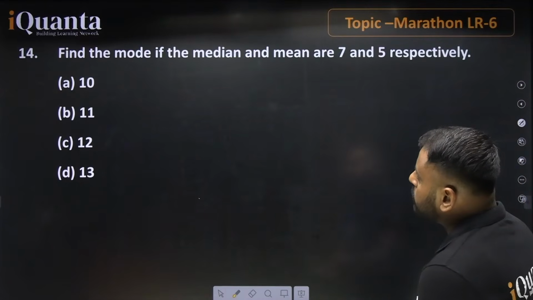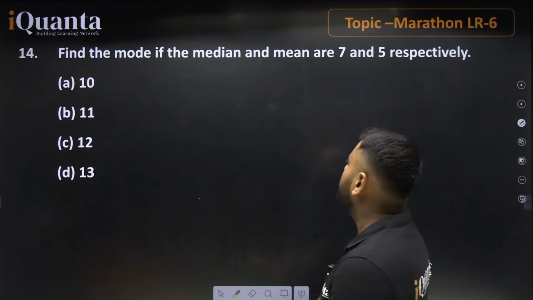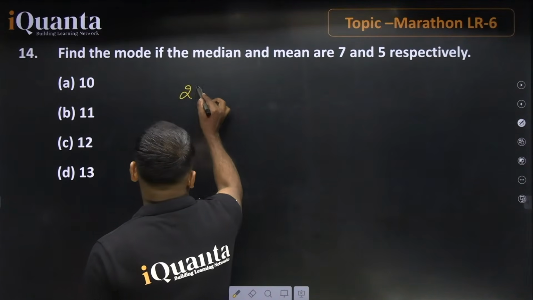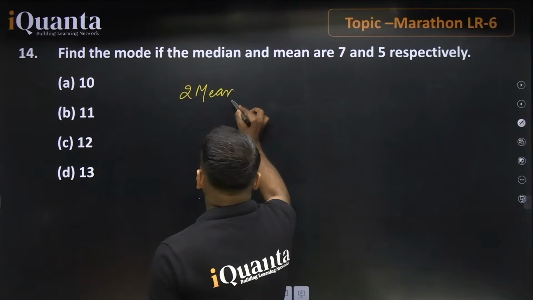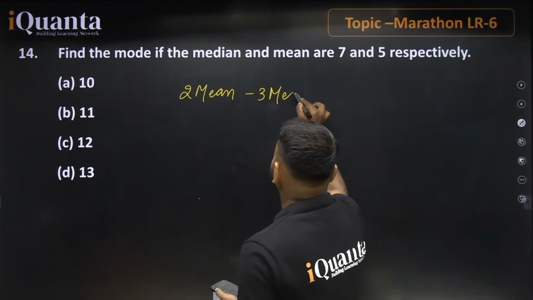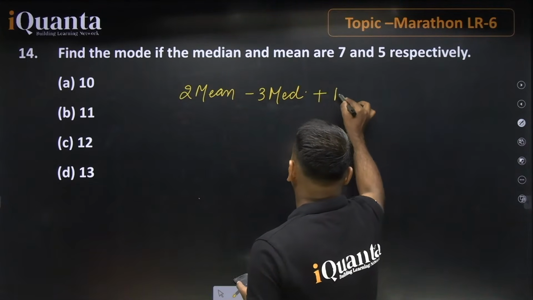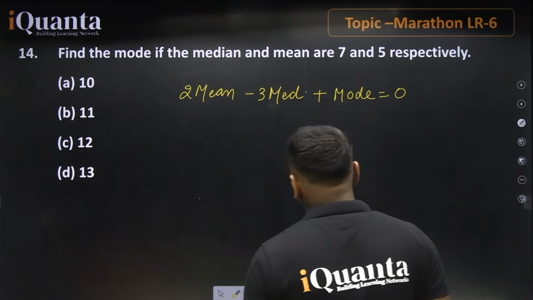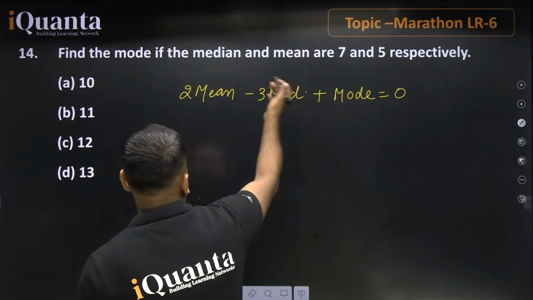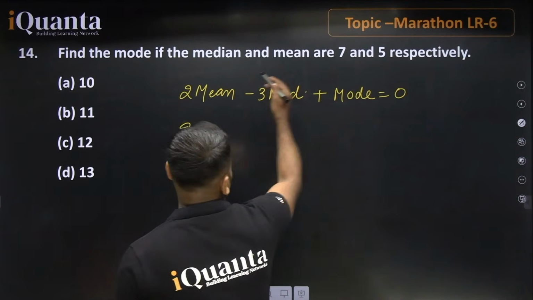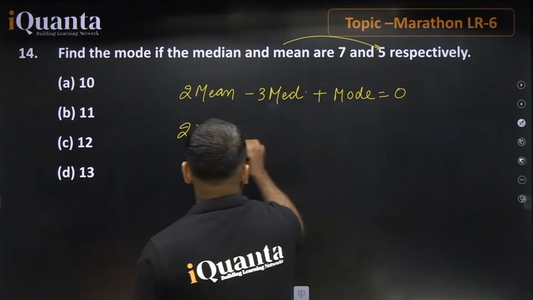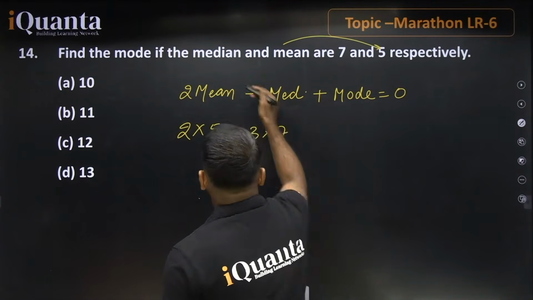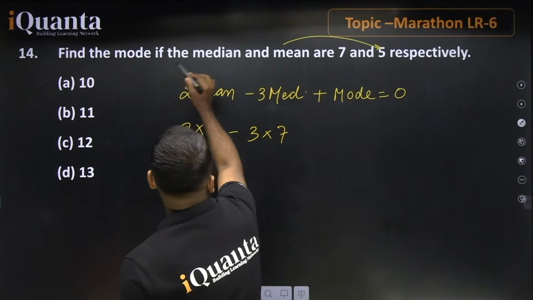Now, find the mode if the median and mean are 7 and 5 respectively. Yes, we know that here the formula is 2 mean minus 3 median plus mode is equal to 0. If we go with this part, we need to find the mode. What is the value of mean? The value of mean is 5. We'll put 5 over here. 3 into median. Median is 7.